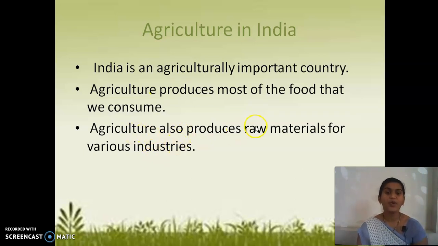Agriculture also produces raw materials for various industries. As we know, we have divided activities into three sectors: primary, secondary and tertiary. The primary sector gives the maximum raw materials to the secondary sector for the industries.